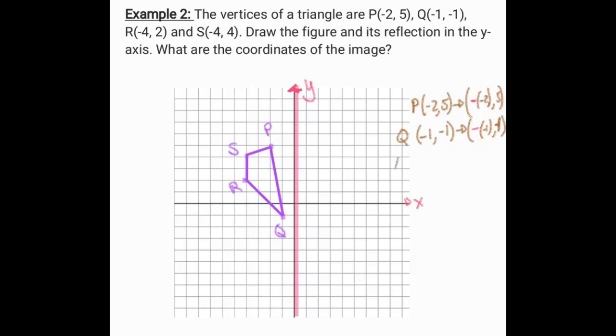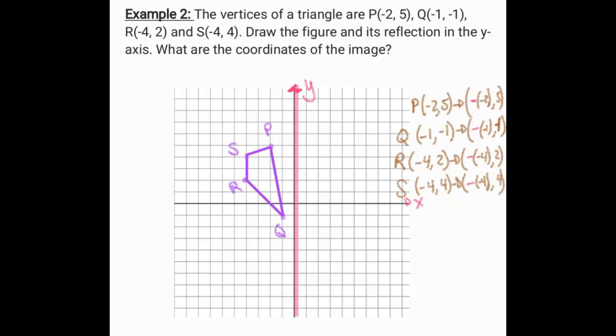We have our R value, which is -4, 2, and if we reflect that, that's going to become -4, comma 2. And the last one, the S, if we have negative 4, comma 4, reflecting that should give us negative 4, comma 4.